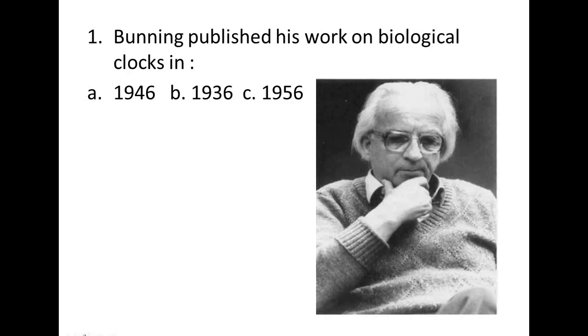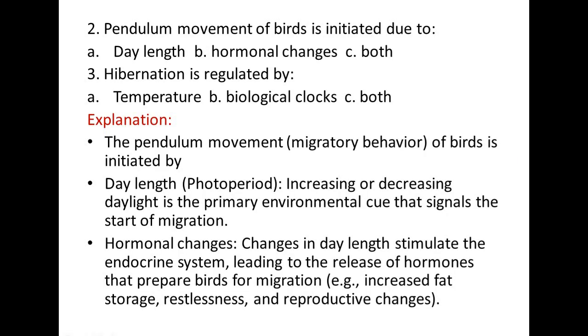First question is before you. In which year did Bunning publish his work on biological clock? We have three choices: 1946, 1936, 1956. Correct answer is 1936. This is the picture of Bunning. Okay, let's move to the second question.